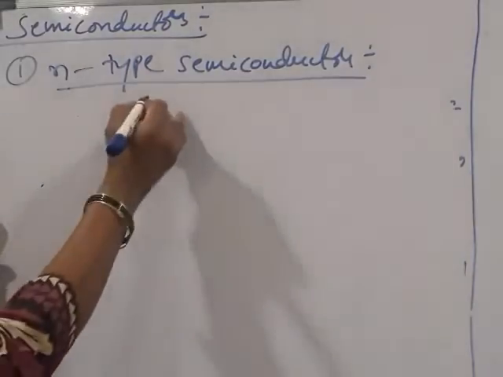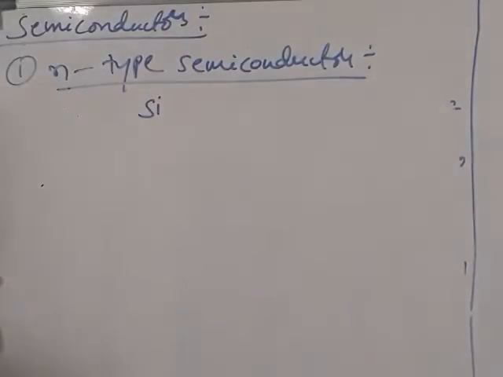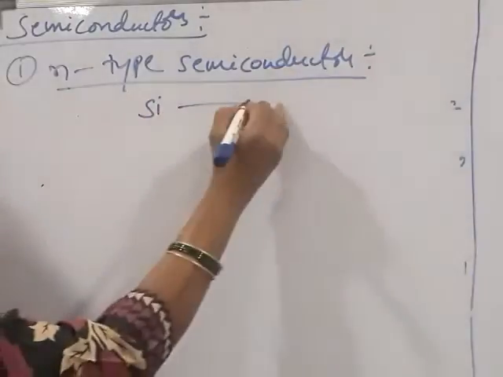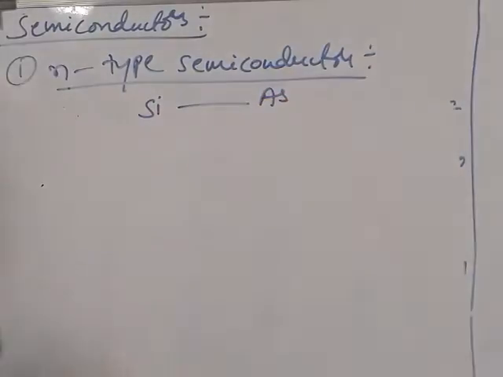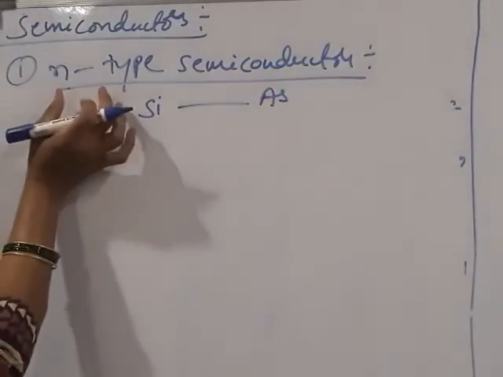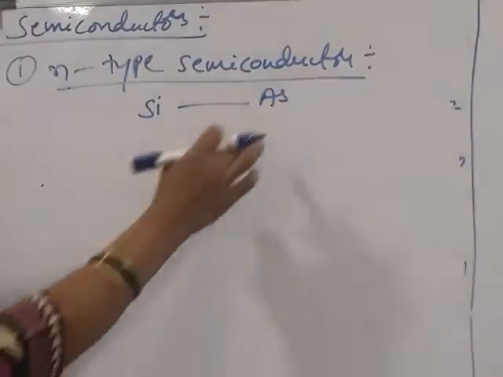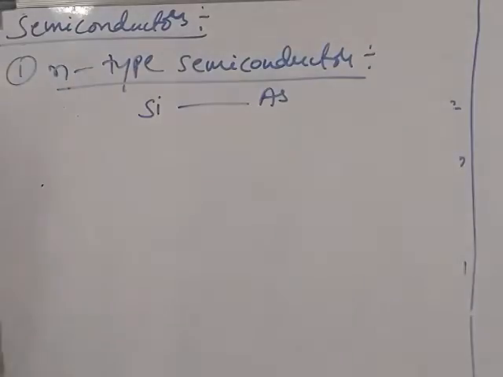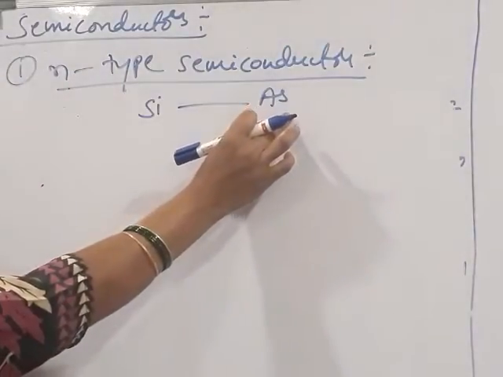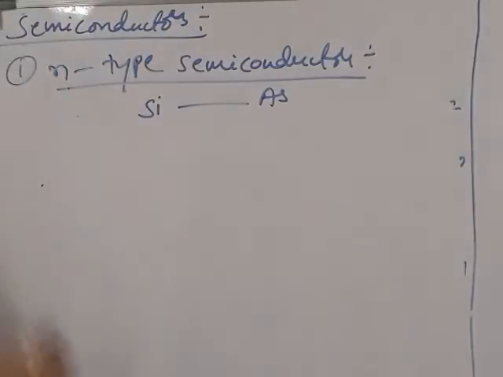If silicon is doped with a 5A group element, for example arsenic, we get an N-type semiconductor. Here arsenic acts like an impurity.